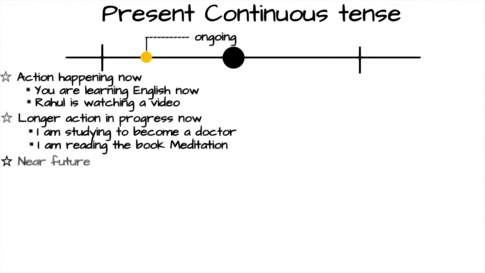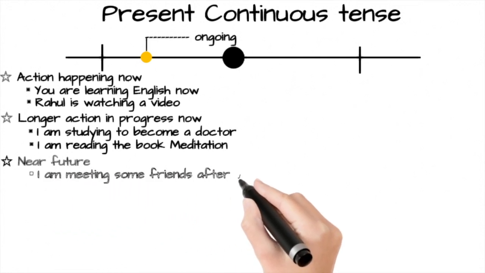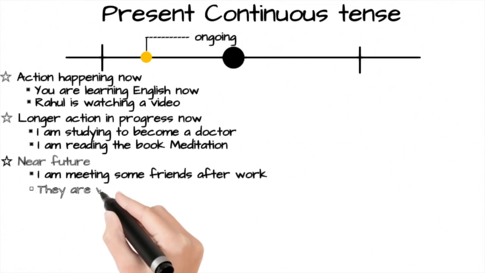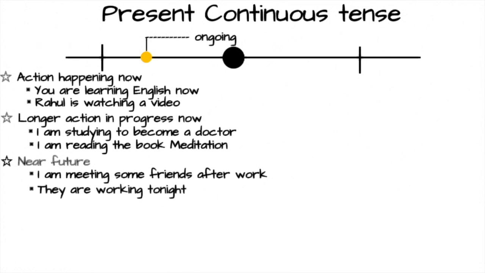It is also used to indicate that something will or will not happen in the near future. For example, I'm meeting some friends after work. In this example, I have mentioned meeting some friends in the near future, that is after my shift or after my work. Second example, they are working tonight. In this example, someone will work tonight, that means in the future.